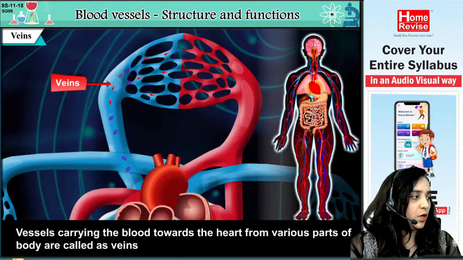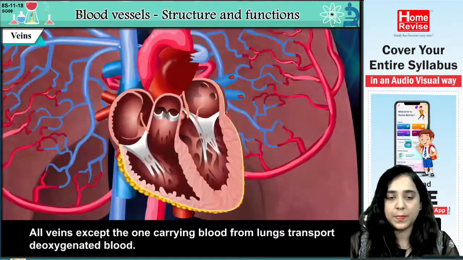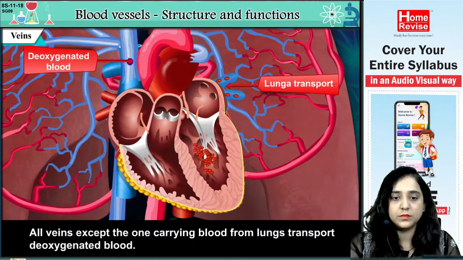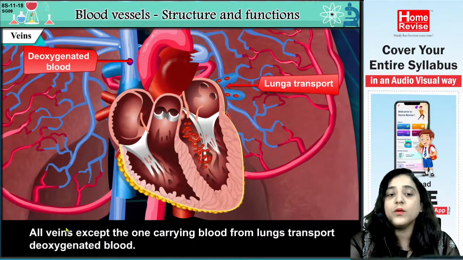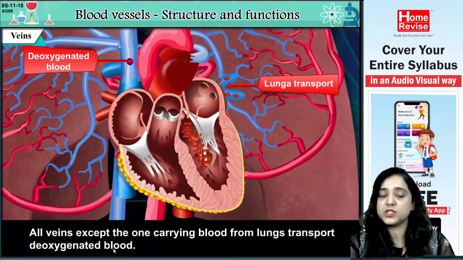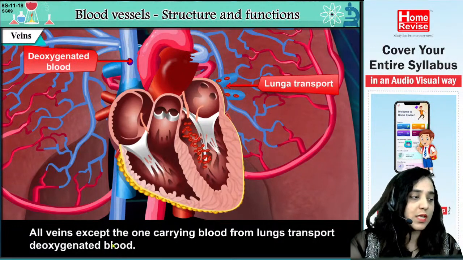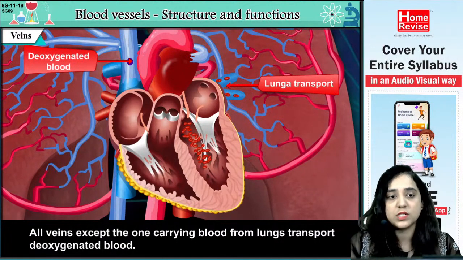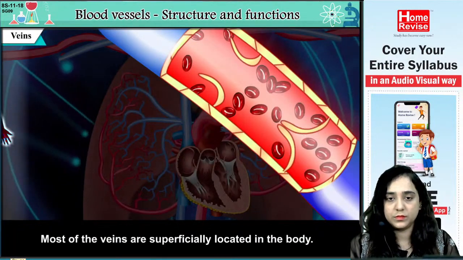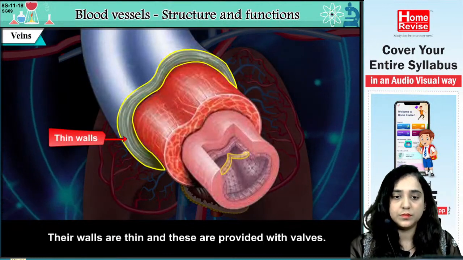Yes. Okay, so now let's see. All veins except the one carrying blood from lungs transport deoxygenated blood. Yes, all the veins except one carrying blood from lungs transport the deoxygenated blood. Only one vein जो है वो exception case है. उसके बाद बाकी के veins are carrying the deoxygenated blood. Most of the veins are superficially located in the body. Their walls are thin and these are provided with valves.